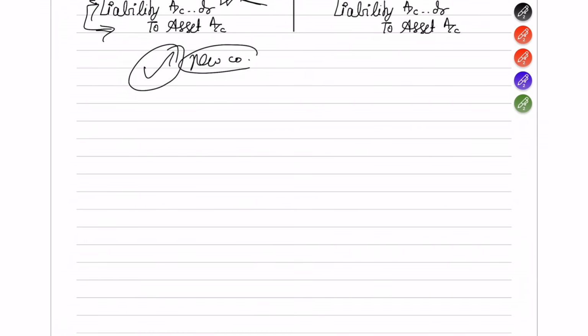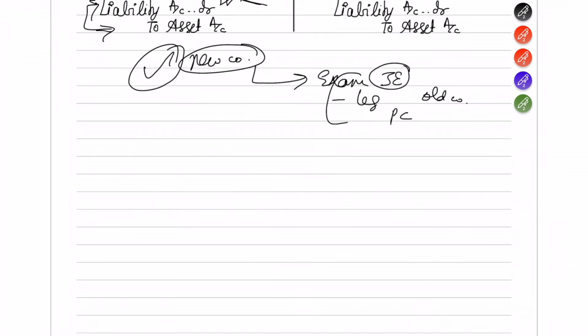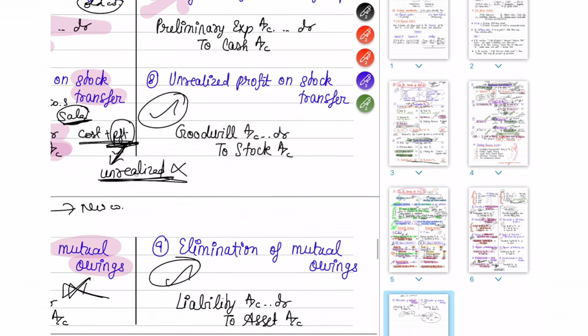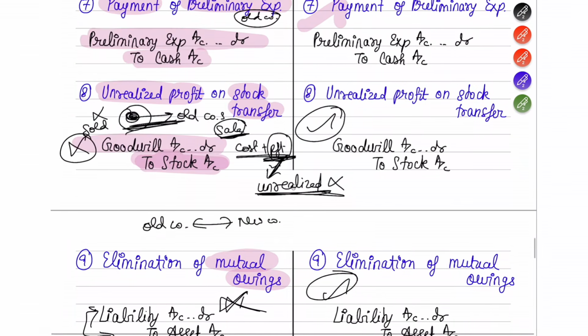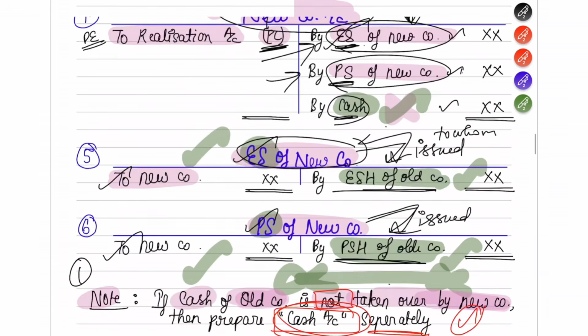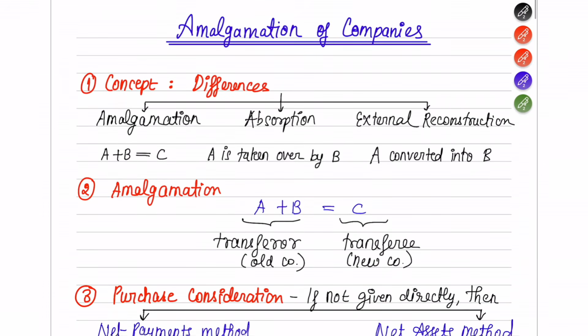So these journal entries you have to read once, because in our exam they will directly ask you to pass journal entries in the books of the new company, or make a ledger, or pass journal entries in the books of the old company, or find out the purchase consideration. These are the major three kinds of questions asked in the exam, which I've covered completely in these notes. These notes are approximately seven pages only, but they cover your entire amalgamation chapter. I hope all the concepts of the amalgamation chapter are clear to you.